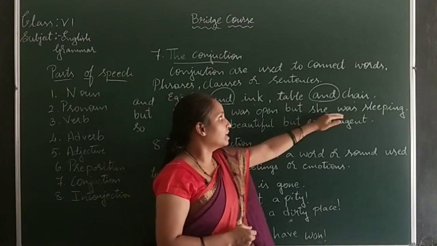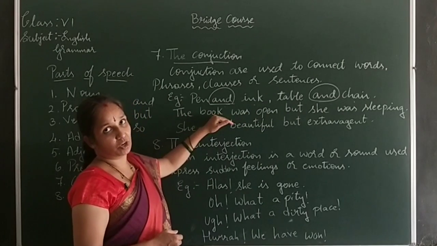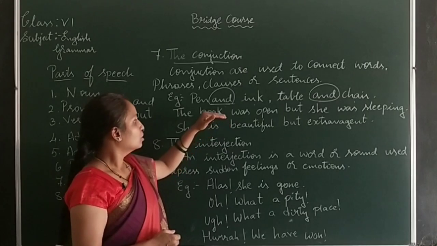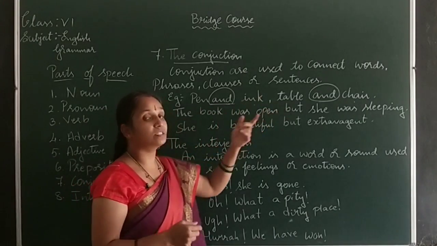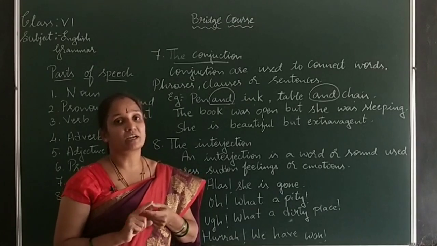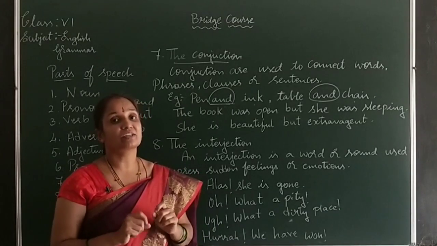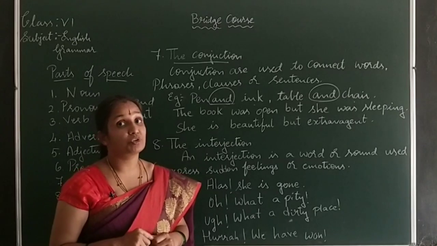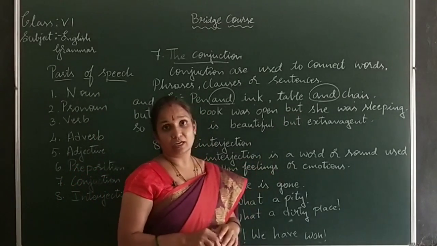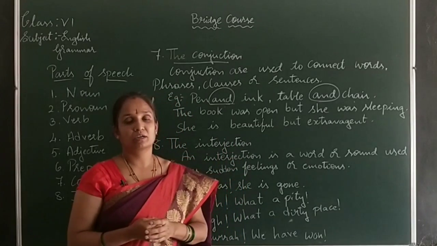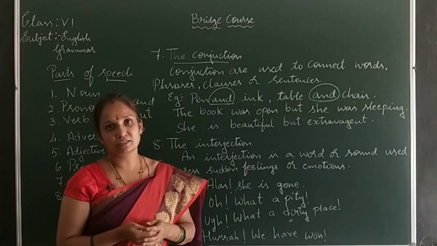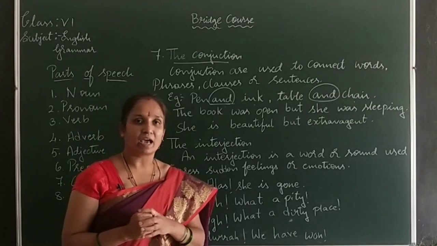Okay, so this is the first clause and the second clause. Main clause and the primary clause. Two clauses are connecting each other with the help of a conjunction word. Which conjunction word have we used here? We have used "but". The girl opened the book, but what is she doing? She is sleeping. Yes, two works are being done.